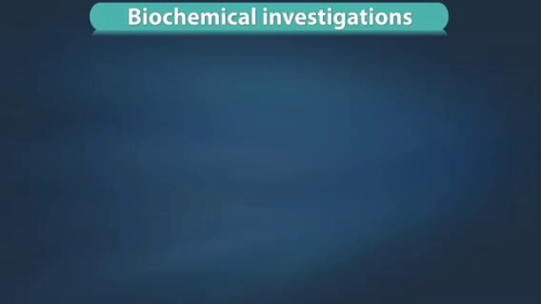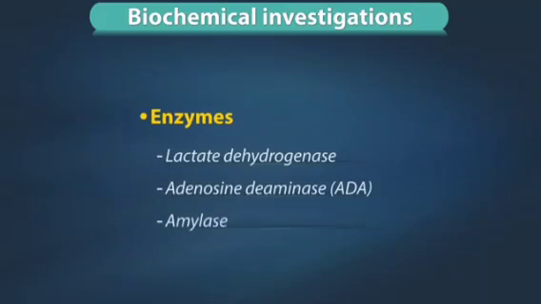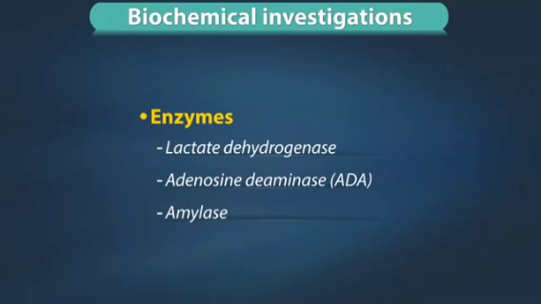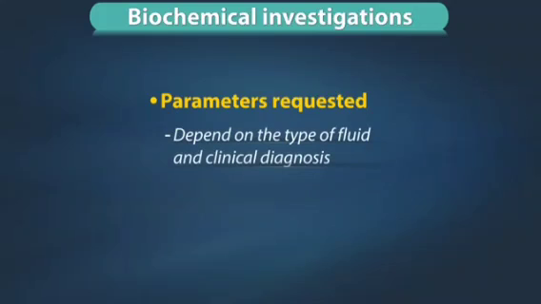Biochemical investigations usually include total protein levels, glucose, lactate, and enzymes like lactate dehydrogenase, adenosine deaminase, amylase, etc. The parameters requested will depend on the type of fluid and provisional clinical diagnosis.